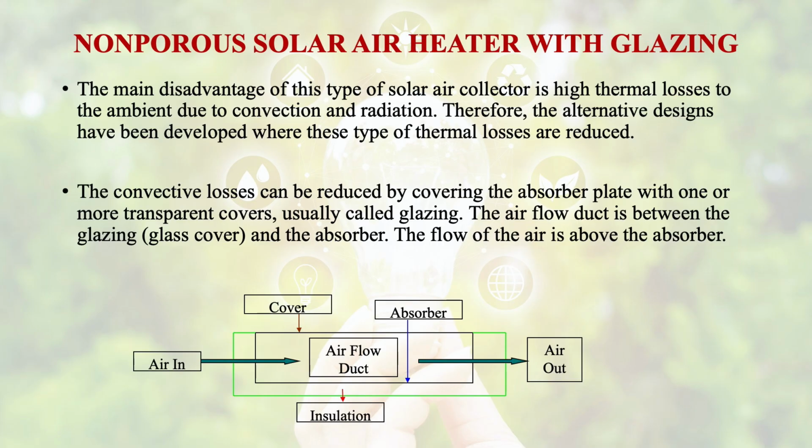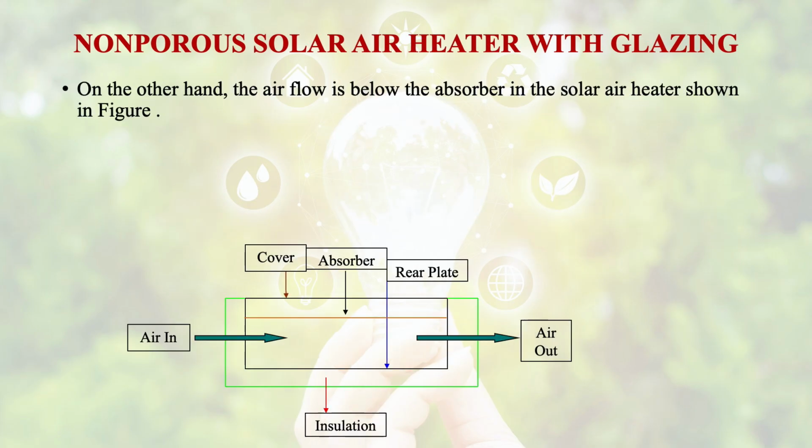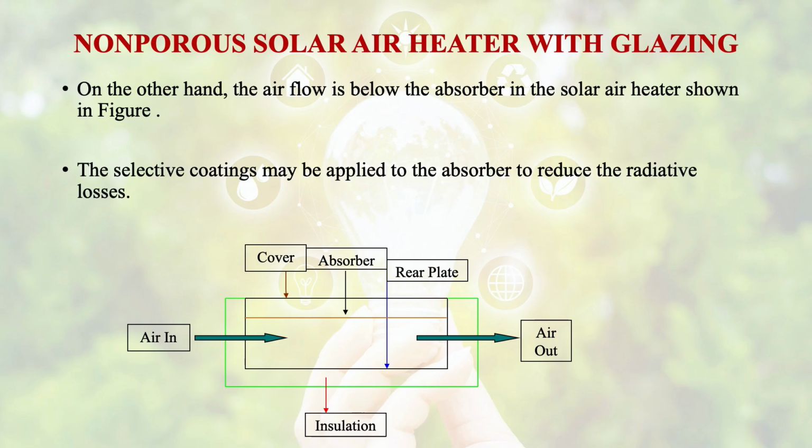The flow of air is above the absorber. On the other hand, in another type the airflow is below the absorber in the solar air heater. Some selective coatings may be applied to the absorber to reduce the radiative heat losses. So two kinds could be there: one in which airflow is above the absorber, and one where airflow is below the absorber.